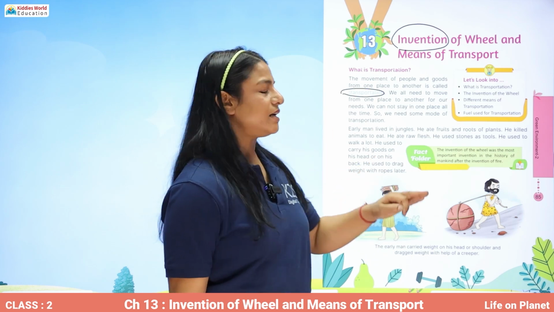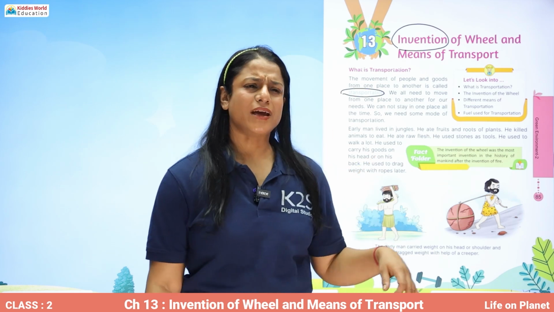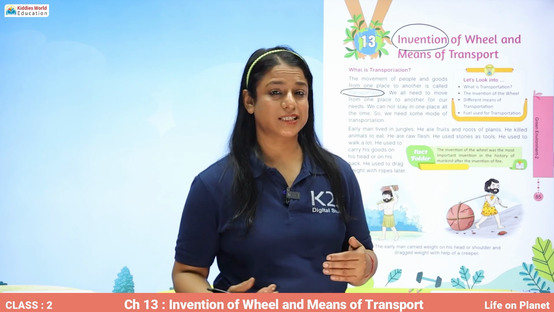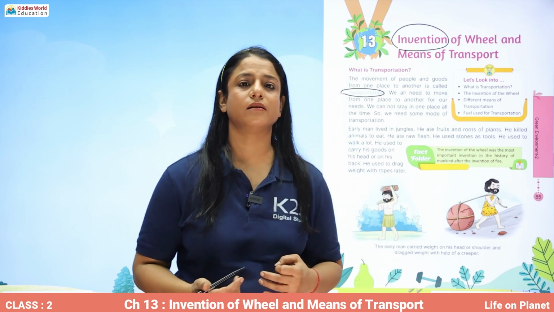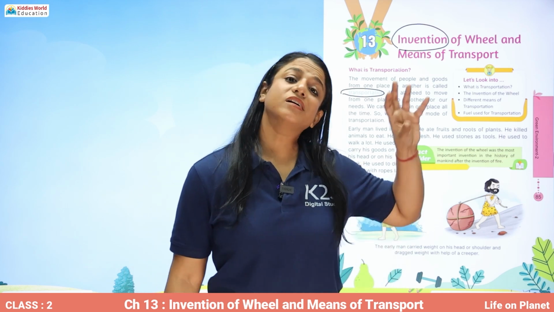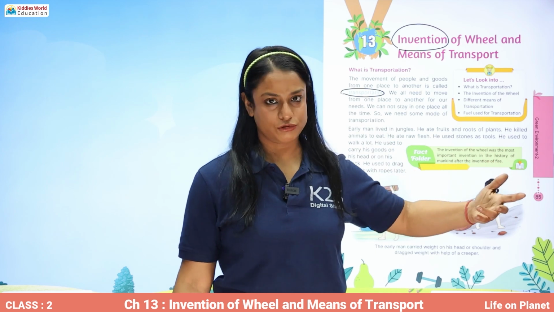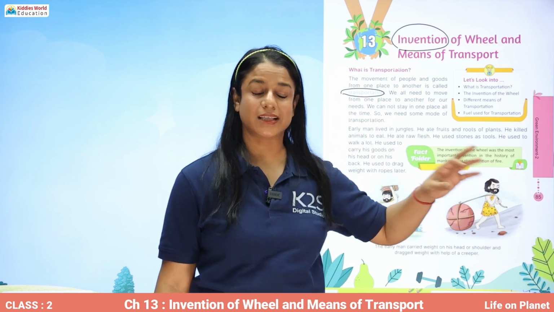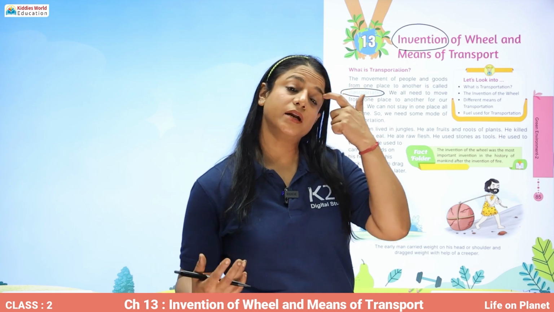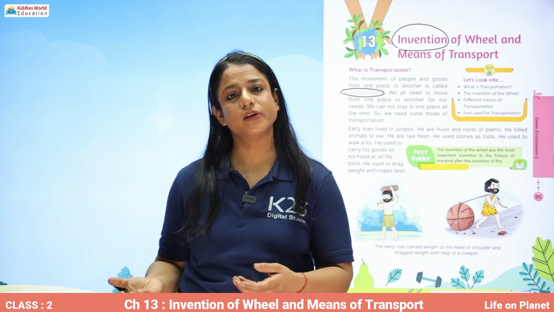Early man lived in jungles. So when people had not started to develop, when there was no modernization, early man used to live in jungles. They did not have proper houses. They did not have proper towns or cities or even villages.